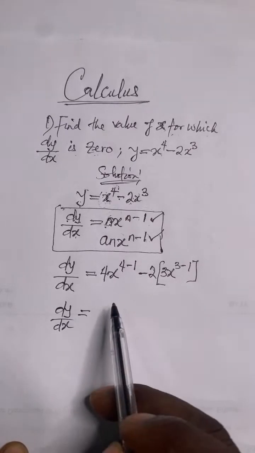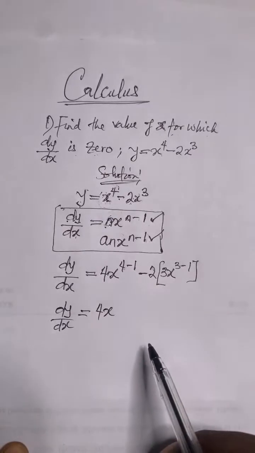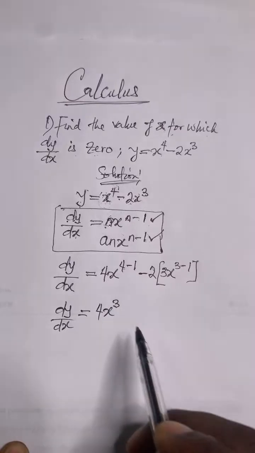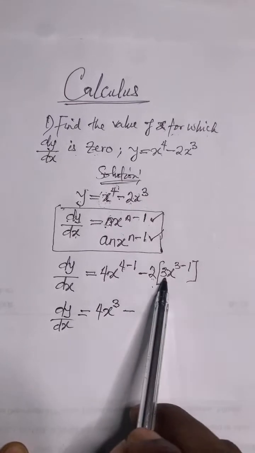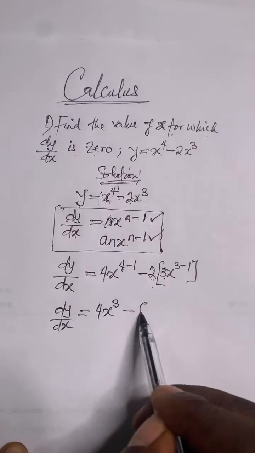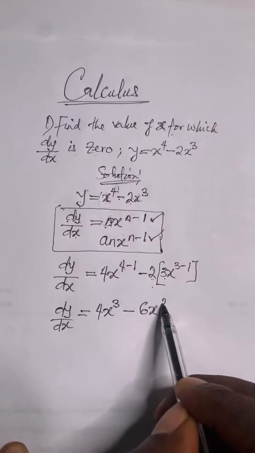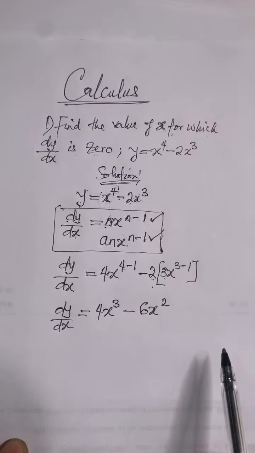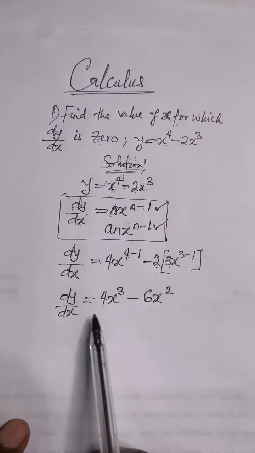dy over dx is equal to, watch, 4x raised to the power of 4 minus 1. 4 minus 1, I shouldn't ask you that now, I should just fix that one. That is 3, right? Minus, look at this one, 2 will multiply by this 3 to give us 6. Then you have x raised to the power of 3 minus 1, that will be 2. So you can see that we've differentiated it. This is the answer for dy over dx.